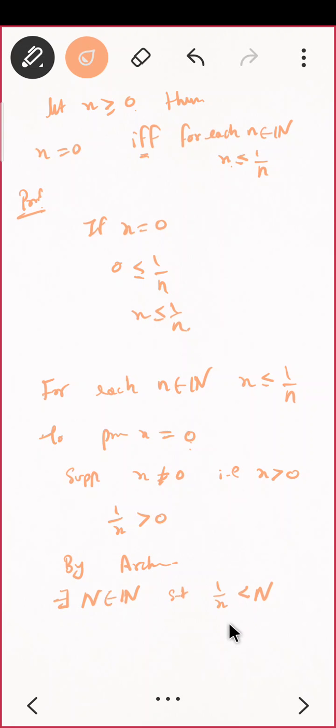Yes. What should I do next? Do you see some contradiction here? What about x? x will be greater than 1 by n. Do you see some contradiction? What was my assumption? For each n belonging to natural number, this is true. But here I can have an n such that x is greater than 1 by n. That is a contradiction. Do you see?